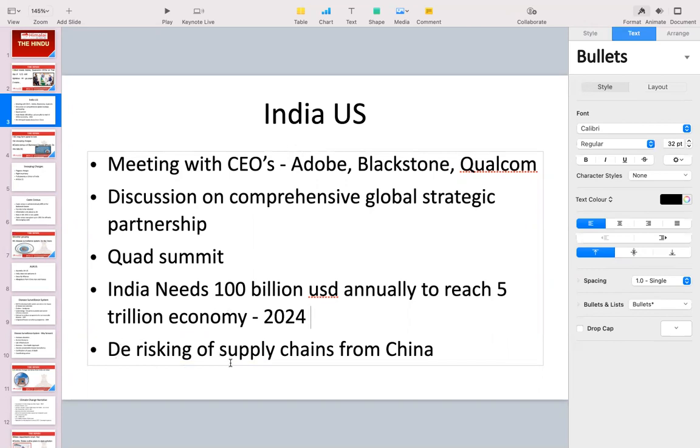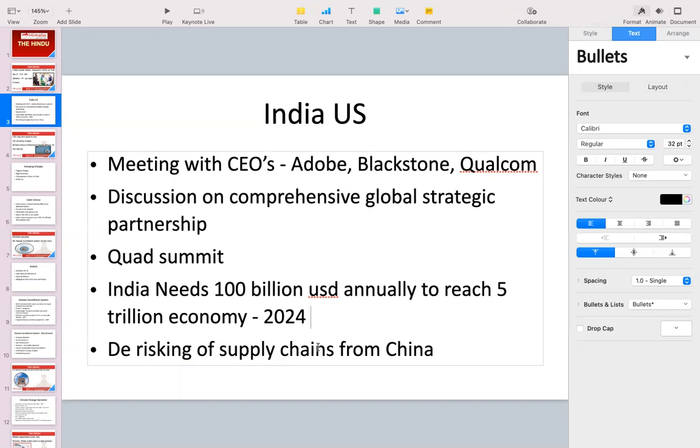Also, we need to de-risk the supply chains. You see, Mr. Prime Minister is meeting with different companies plus the US industrial lobby. Why? Because with China, we do not have very good relationships. We have seen the COVID pandemic. We have seen trade tariffs with China, and as of now, our business heavily depends on China. So if relations are not good, how can we go along with the business?